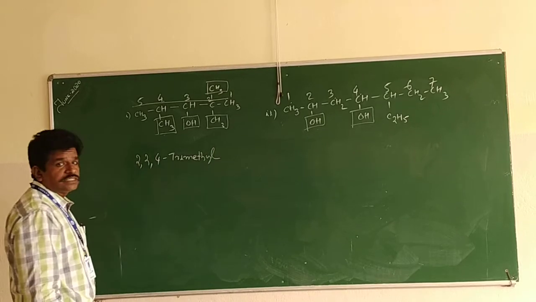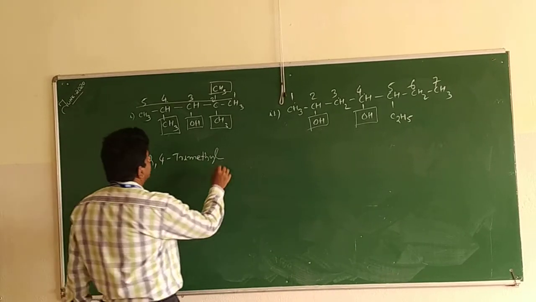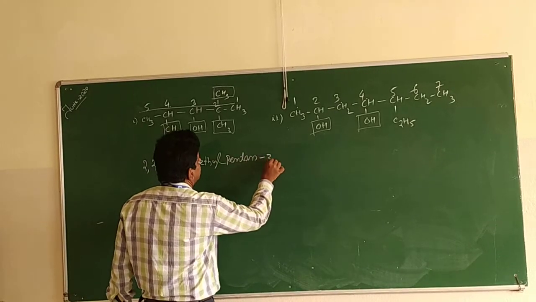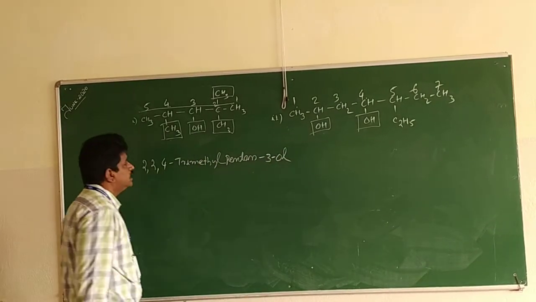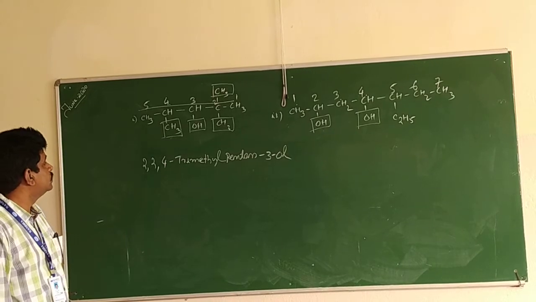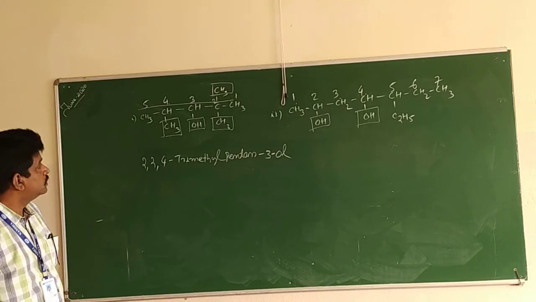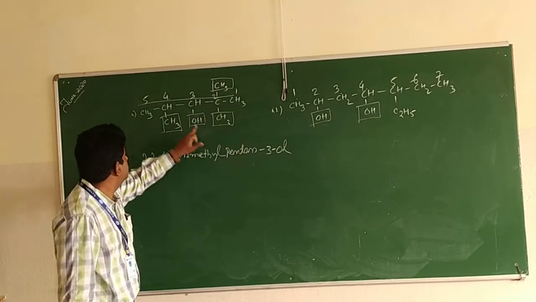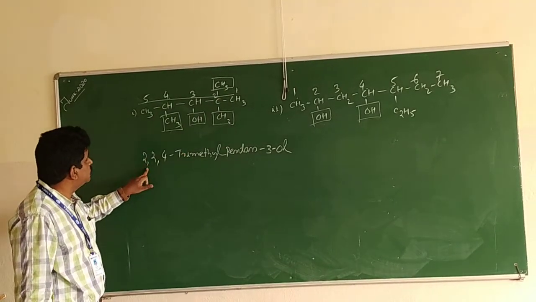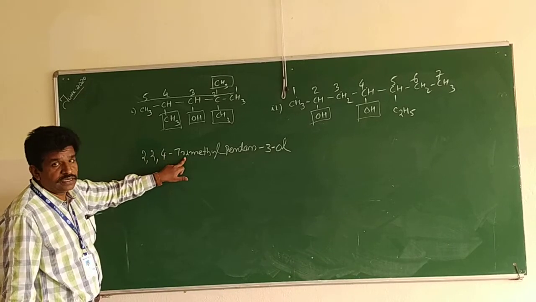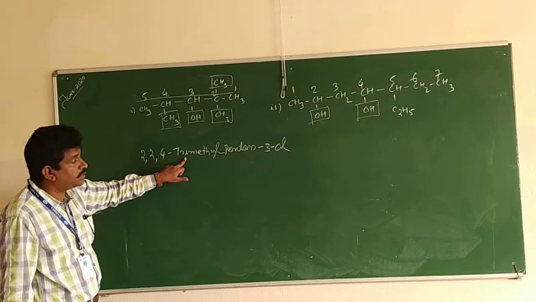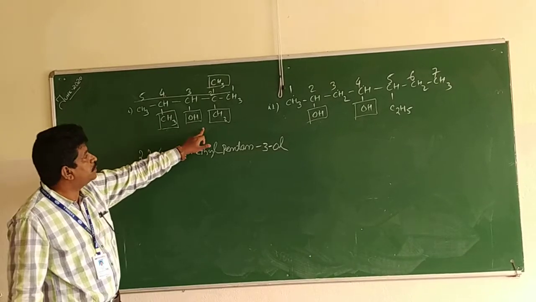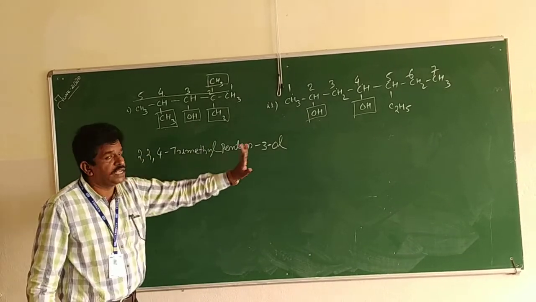The parent compound is pentane, pentan-3-ol, because the OH group is on the third carbon atom. 2, 4: on the second place one methyl group here, another methyl group here, and on the fourth place another methyl. 2, 2, 4 tri. Tri represents 3 methyl groups. Trimethyl. The parent compound is pentane, and the OH group is on the third carbon atom, pentan-3-ol.